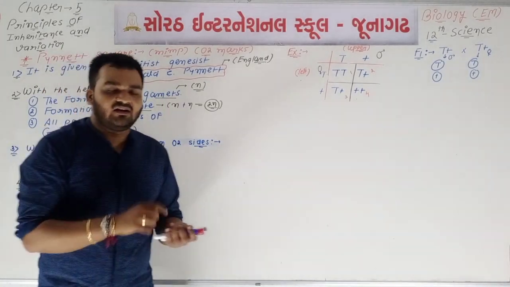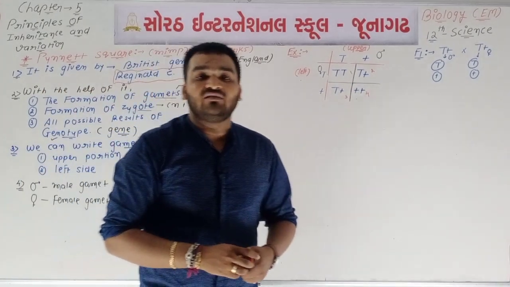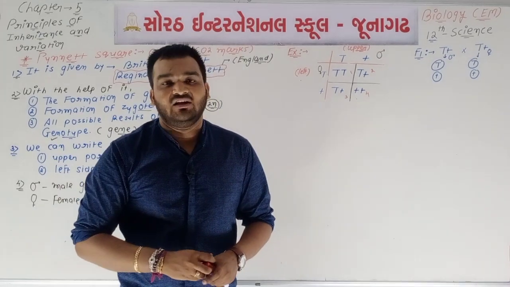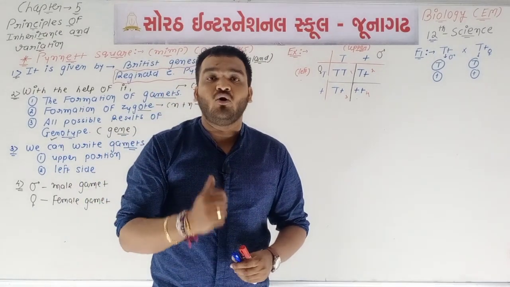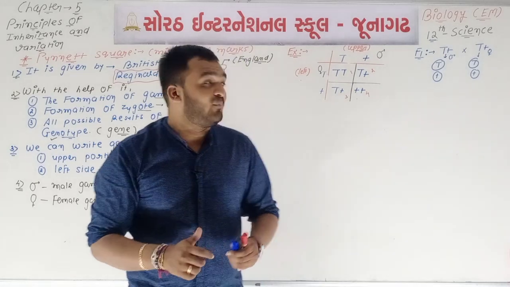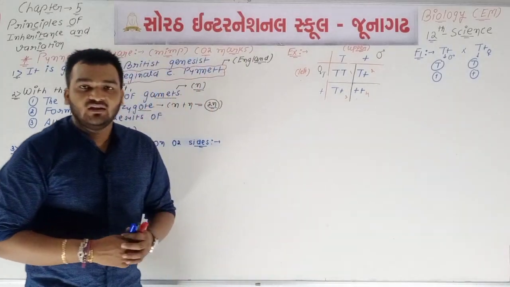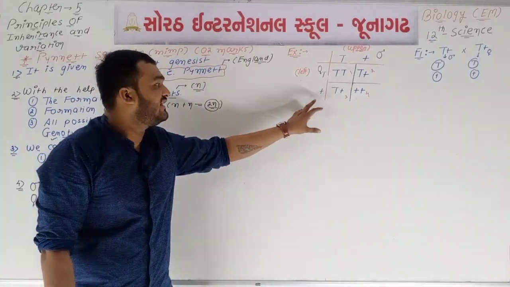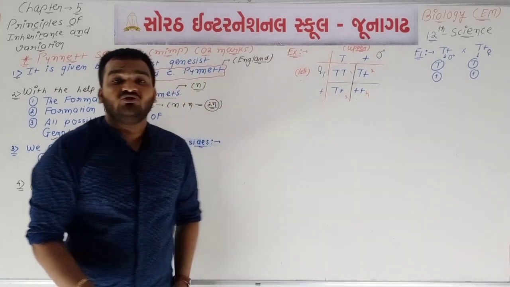There is one sentence in your book: Punnett square is one type of graphical representation of all the possibilities of the genotype. So with the help of Punnett square we can get all possible genotypes.